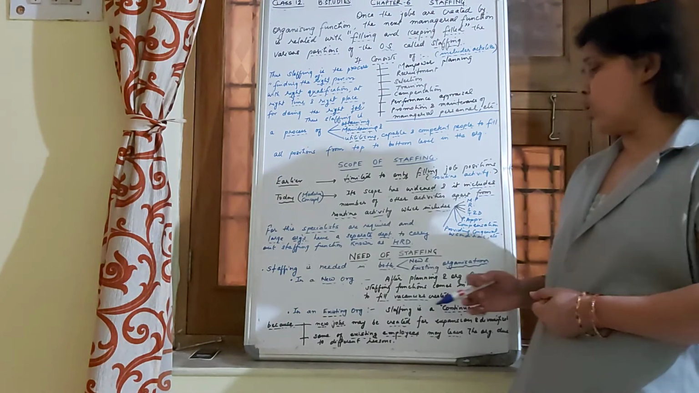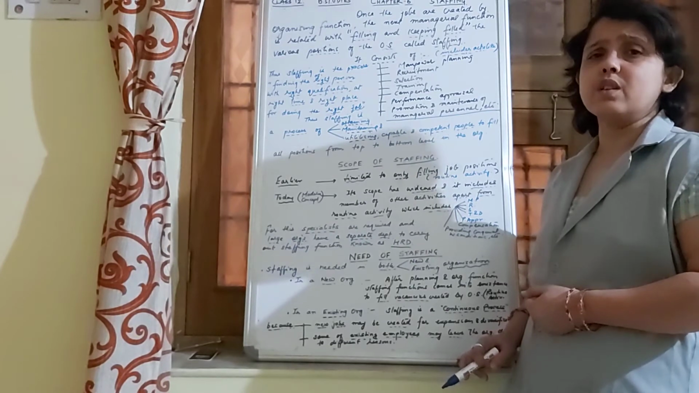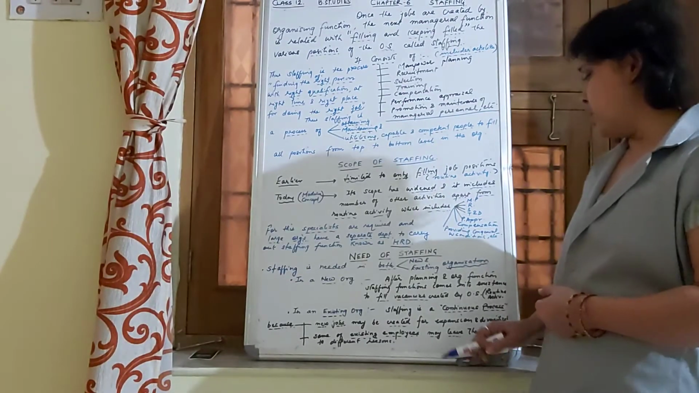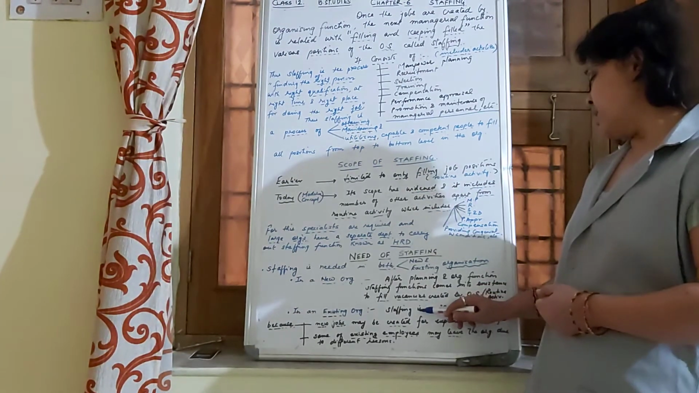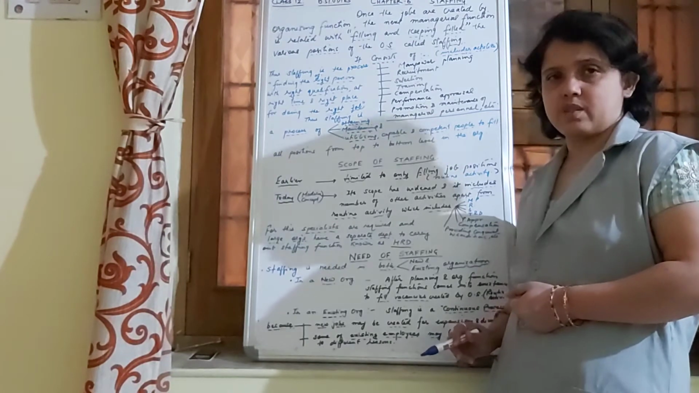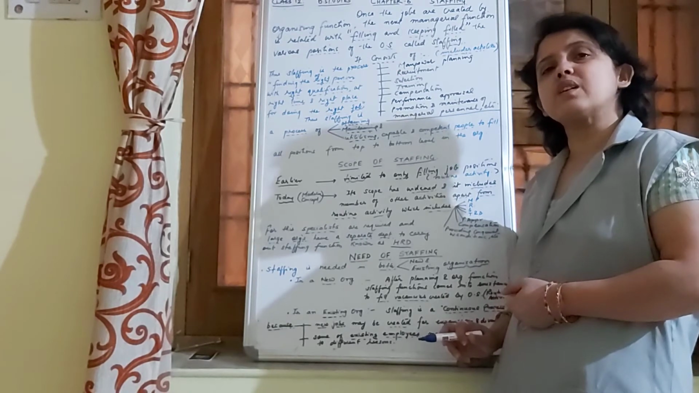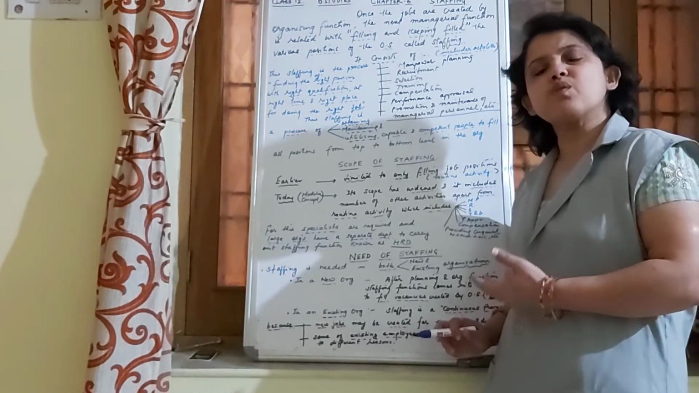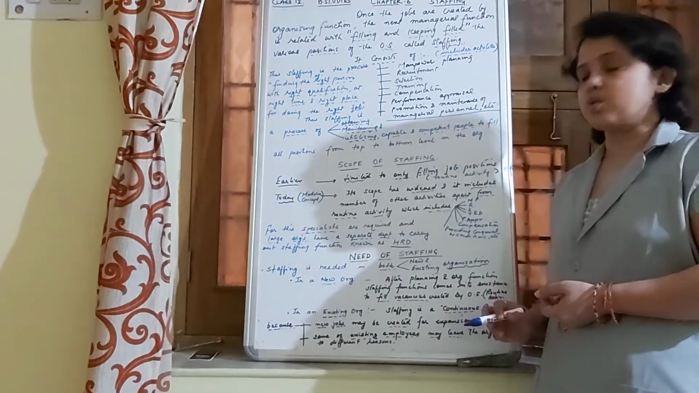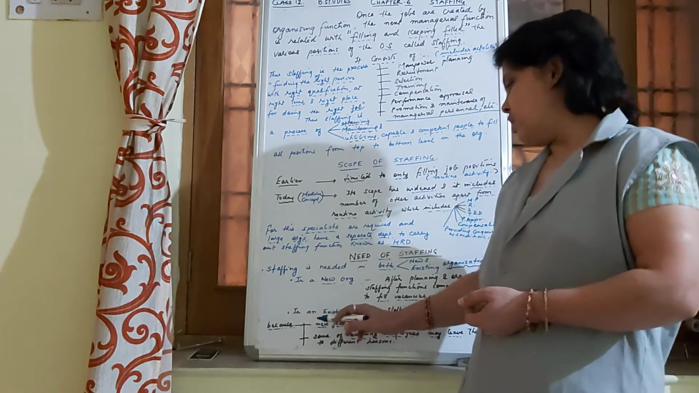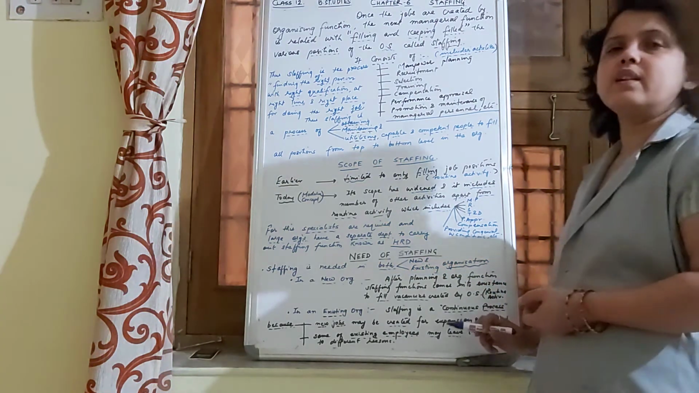But in the case of old or existing organizations, staffing is also a valuable function, because in an existing organization it is a continuous process. Sometimes it is asked, is staffing a continuous process? Comment. Such types of questions are asked. So in an existing organization, staffing is a continuous process for two reasons. First, because new jobs may be created for expansion and diversification.